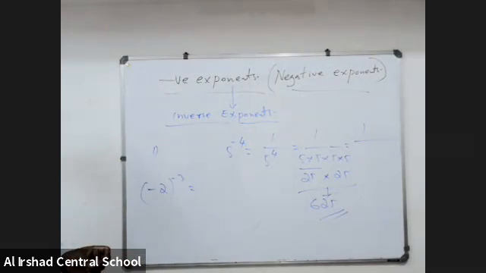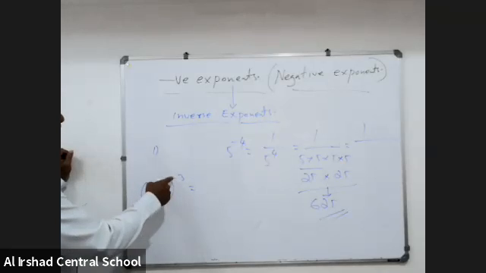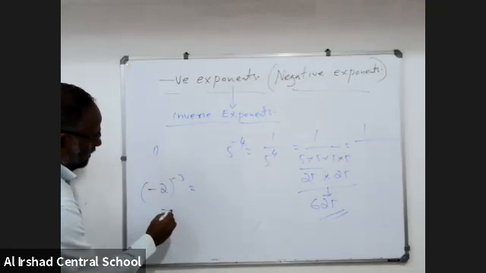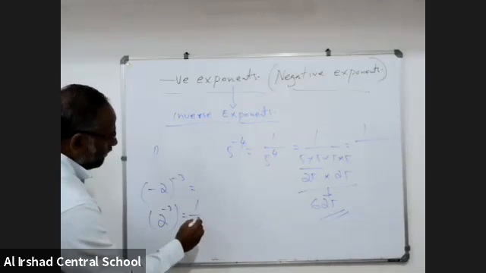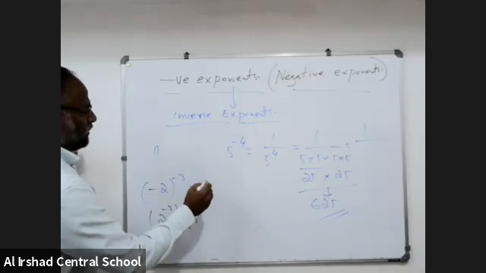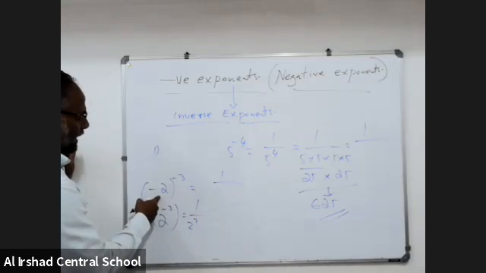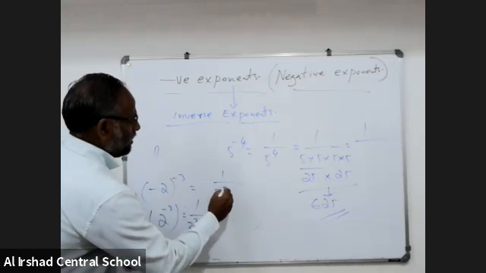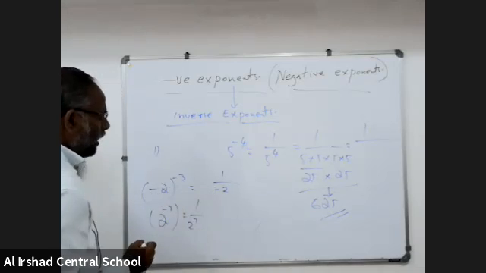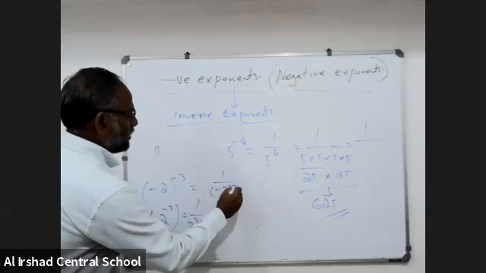Now minus 2 inverse 3. What is minus 2 inverse 3? Don't look at this one. You know what is 2 inverse 3? That is 1 by 2 cube. Now with minus 2, we can say 1 by minus 2 all cube.